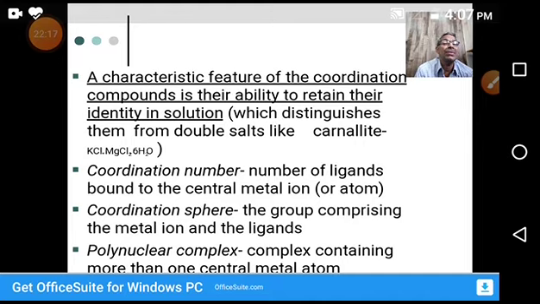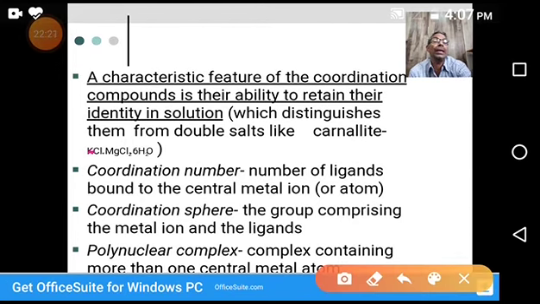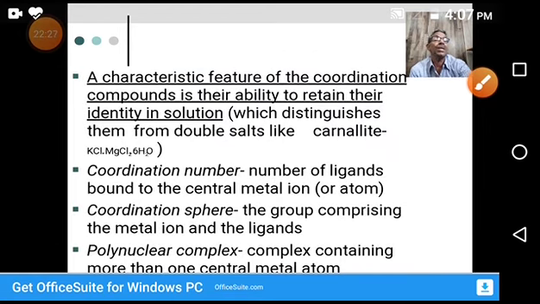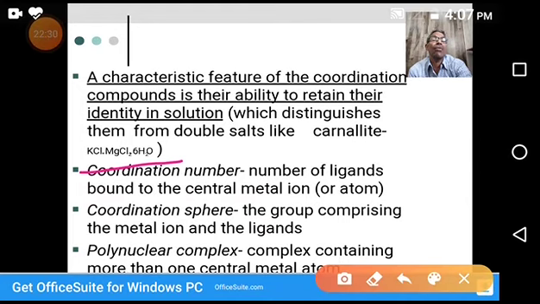In the syllabus, in previous classes, we studied carnallite. The formula of carnallite is KCl·MgCl2·6H2O. It's an example of a double salt. The combination of two or more salts gives double salts.